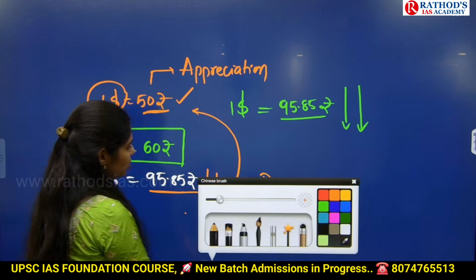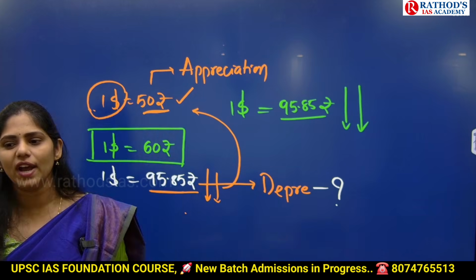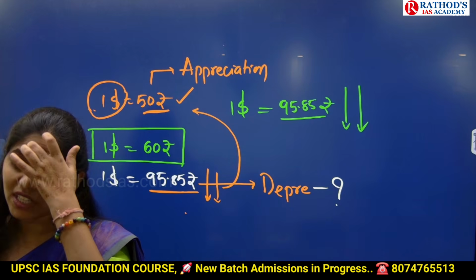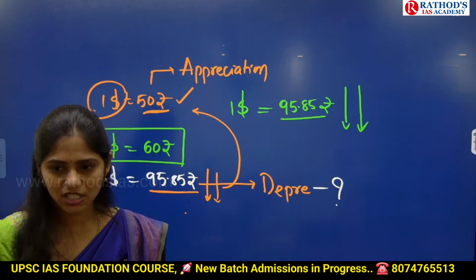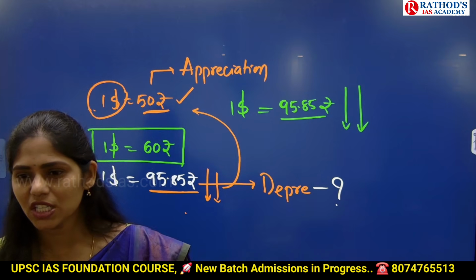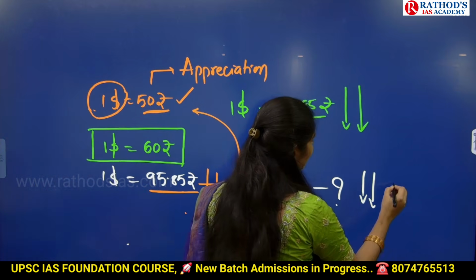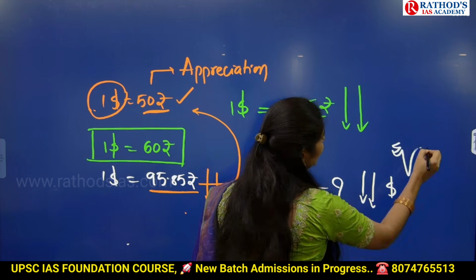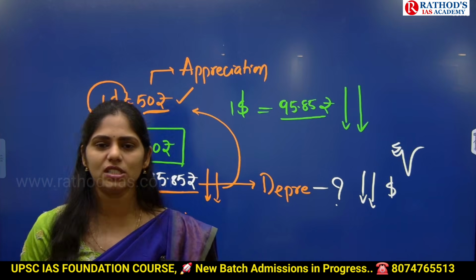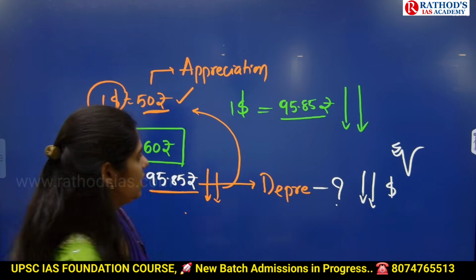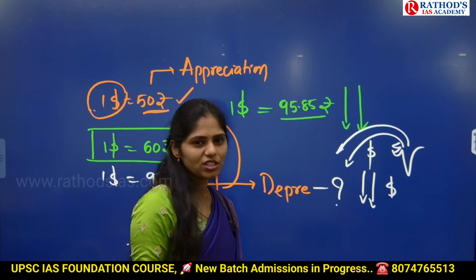So now what you have to see is why this depreciation is happening in our country. Why is the Indian rupee value decreasing? What we discussed in yesterday's class, one article, was about FDI. Yes, is FDI increasing or decreasing in our country? Decreasing. If FDI is decreasing, what happened? Are dollars coming into India or going out from India? What is happening in India? Is the dollar coming or going out? Yes, dollars are going out. If dollars are going out, what is the problem for India?